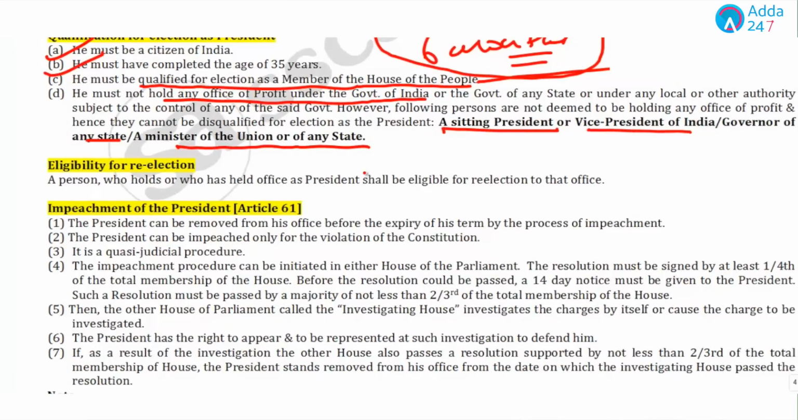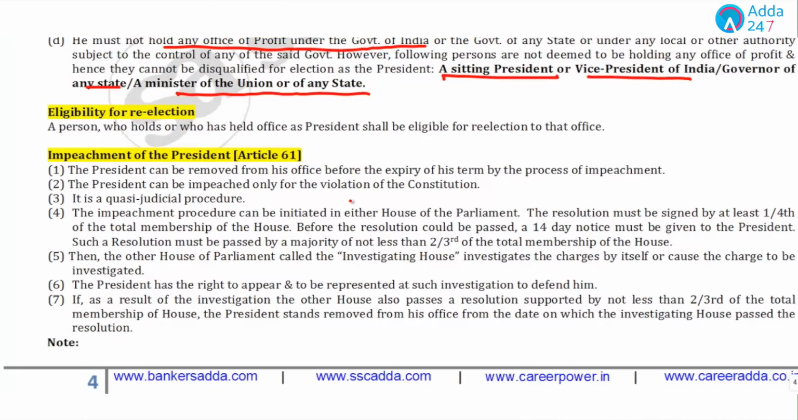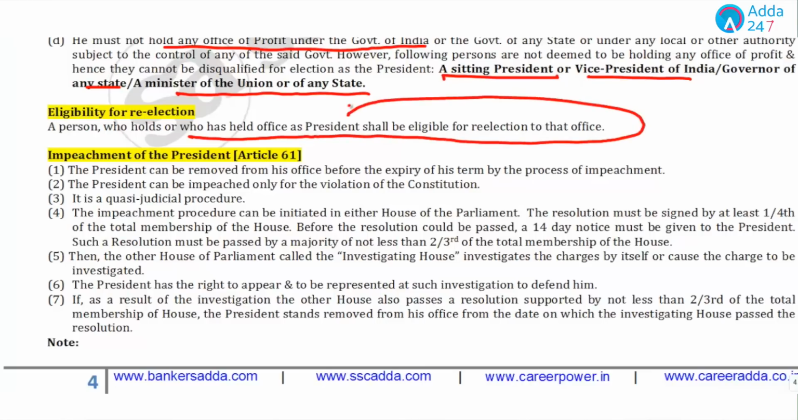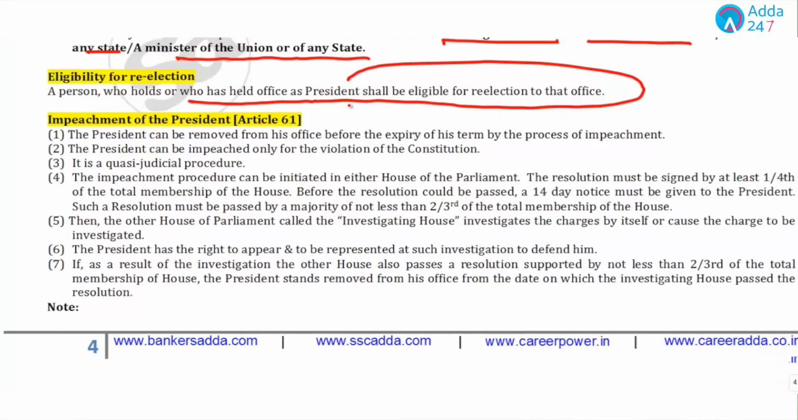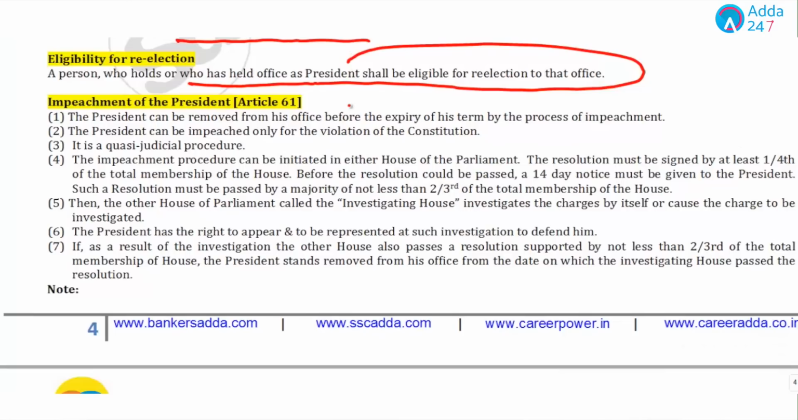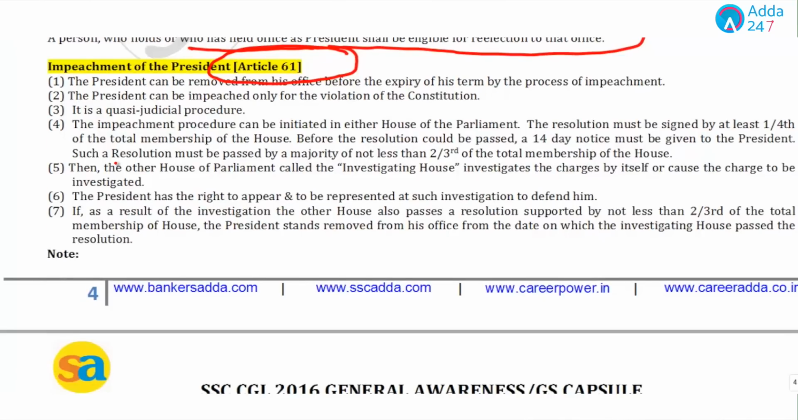Now, what's the eligibility? A person who holds or who held office as president shall be eligible for re-election any number of times. Now, the next important point here is the impeachment of the president, and the most frequent question from this is what is the article of impeachment? The article of impeachment is 61. Let's read how a president can be impeached.